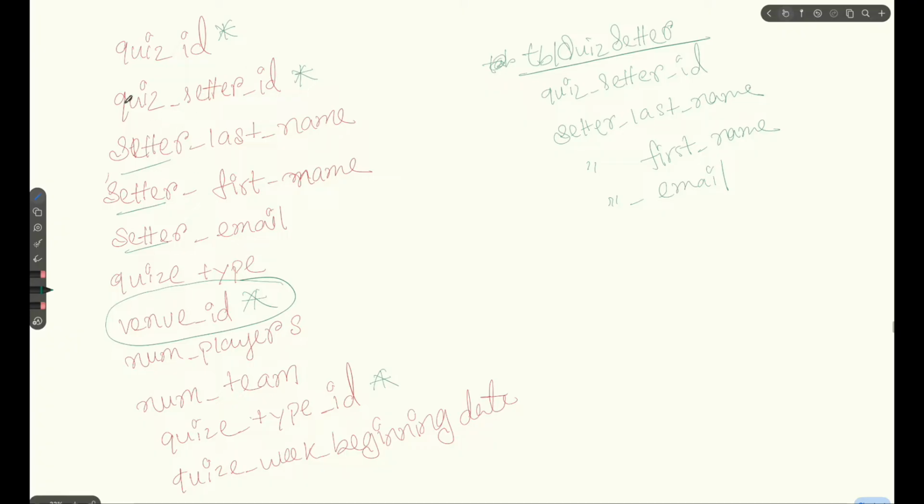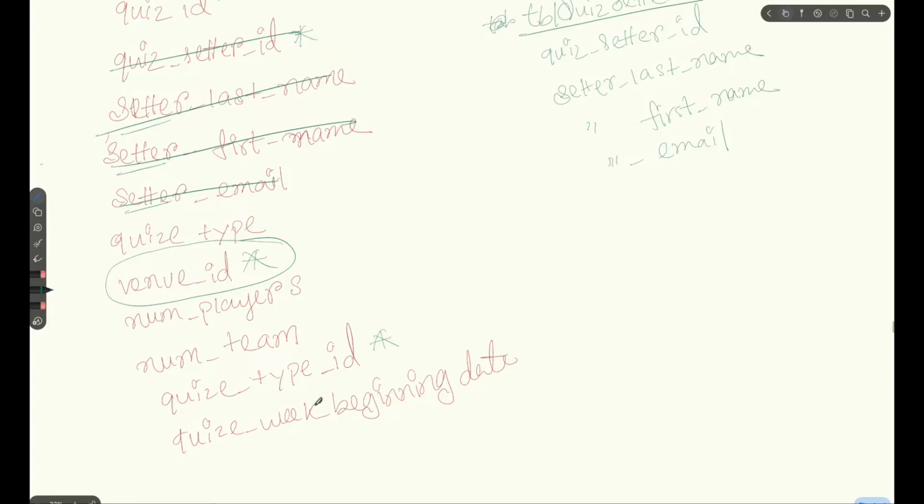Now we'll move on, because these are all taken from one table. There is nothing else we can add in the setter table, because nothing else is connected to the setter. Then we can move on to quiz type ID. For the quiz type ID, this one is also type, so we can take type and type.